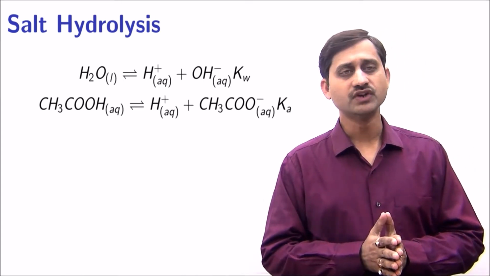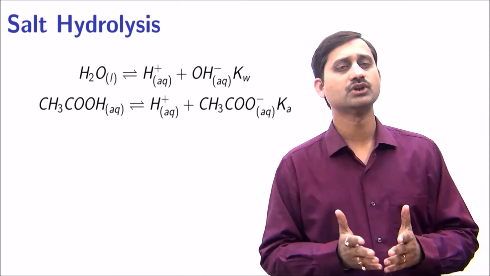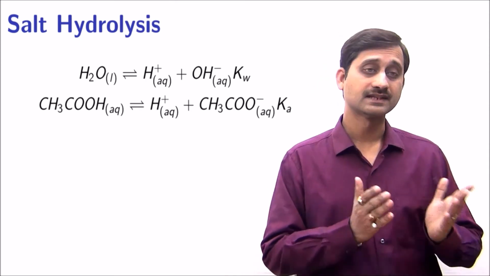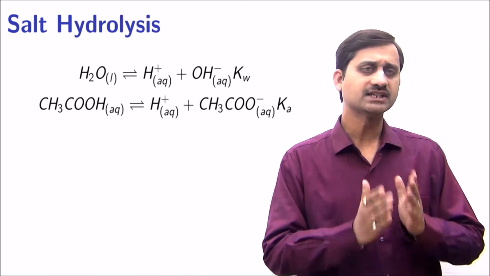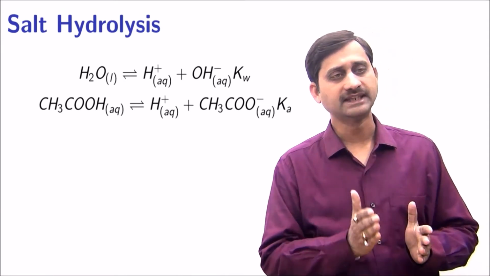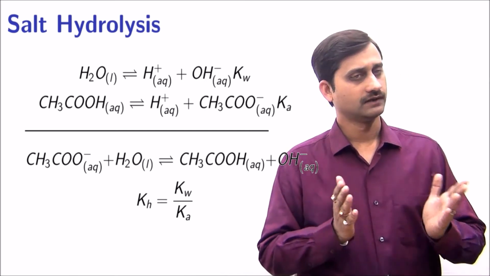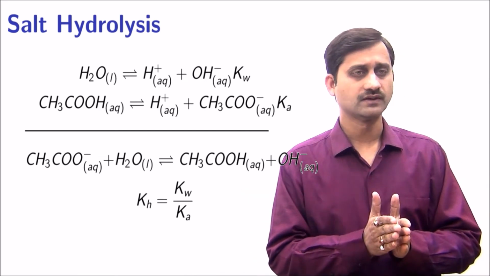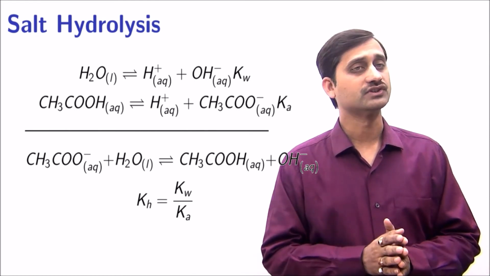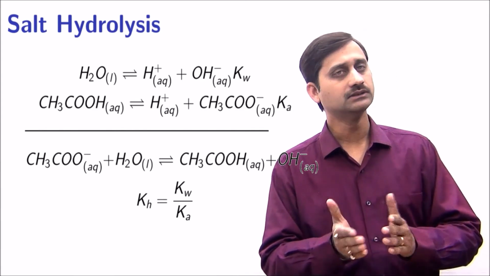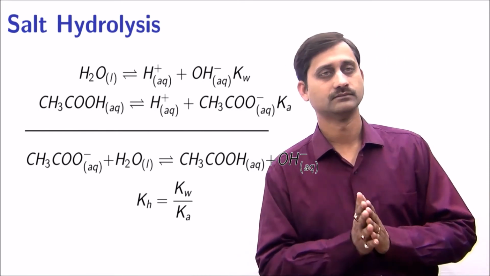Writing the two equations, the first one is autoionization of water having the equilibrium constant as the ionic product of water Kw. And the second equation is the dissociation of acetic acid. If the second equation is subtracted from the first, the equation obtained is the same that we have written for the hydrolysis of the acetate ion. If the two equations are added, the equilibrium constant of the resultant equation is the product of the equilibrium constants of the two equations. If one is subtracted from the other, the equilibrium constant of the resultant equation is the equilibrium constant of one divided by the other.